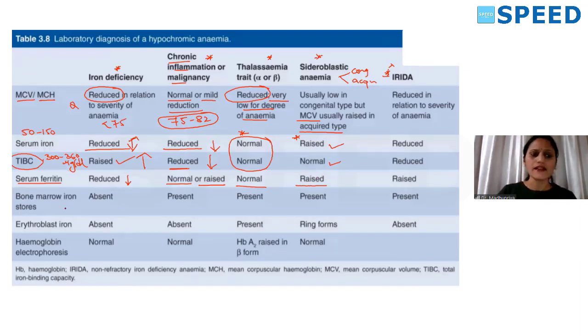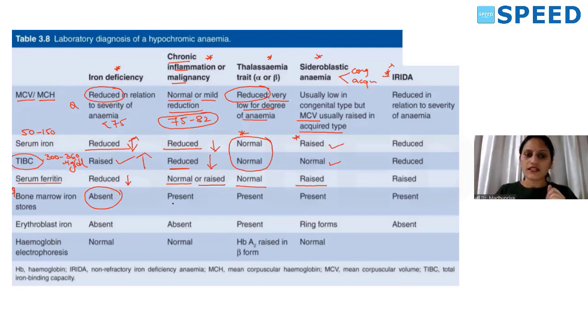Next, coming to bone marrow iron stores. One important potential question here is, what is the gold standard diagnosis for iron deficiency anemia? It is demonstrating absent iron stores in bone marrow. That is one question you have to remember. I'll show you the images. So the gold standard diagnostic methodology to prove iron deficiency anemia is absent iron stores, isn't it? So it will be absent.